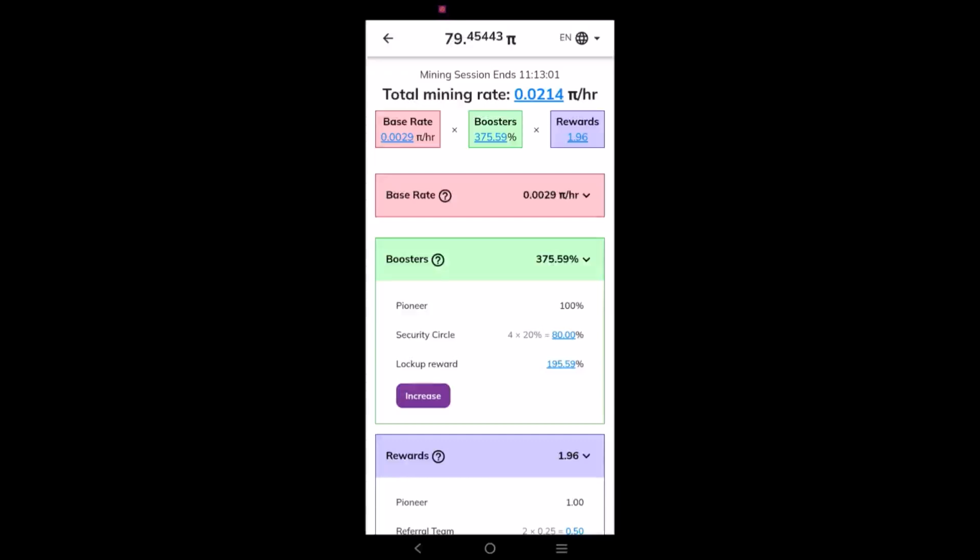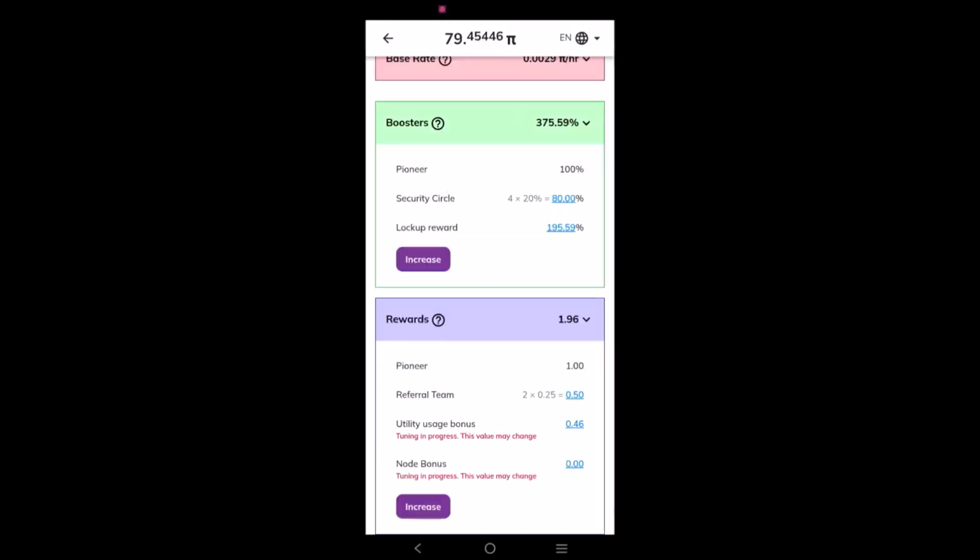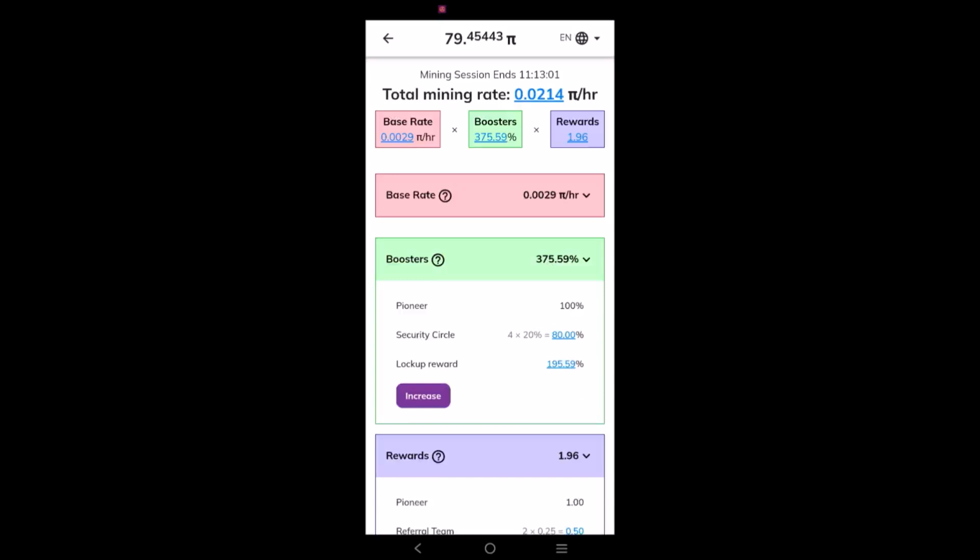So this is what I have to bring to you at this time. And if you have any question for me, you can ask in the comment section below. This is my experience: my using of the Fireside and other social media characteristics on the Pi mining app have increased my mining rate.